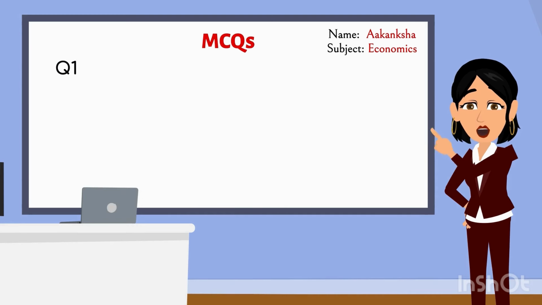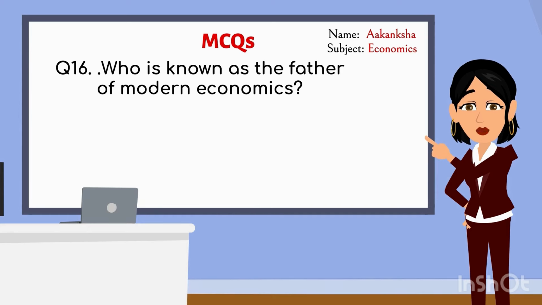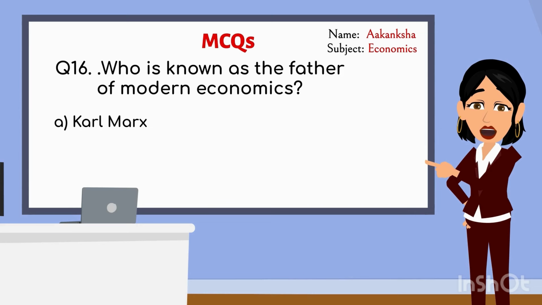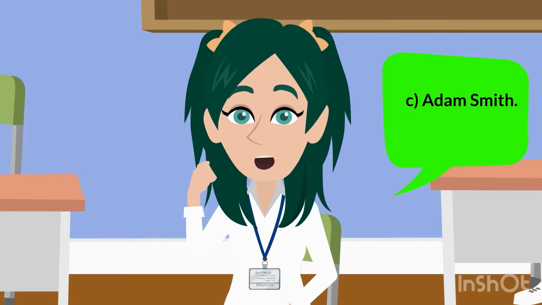Now, class, see the next question on screen. Who is known as the father of modern economics? A. Karl Marx. B. John Maynard Keynes. C. Adam Smith. D. Alfred Marshall. Ma'am, the correct answer is C.